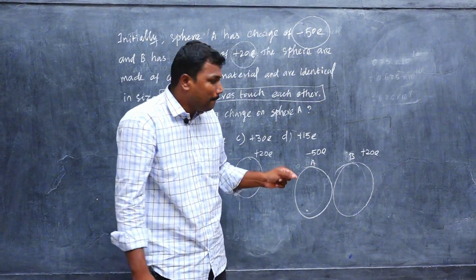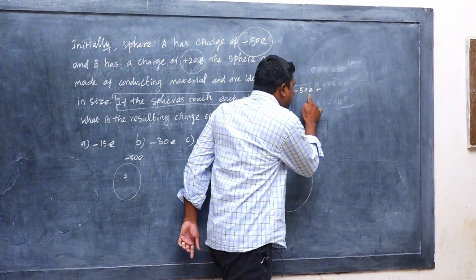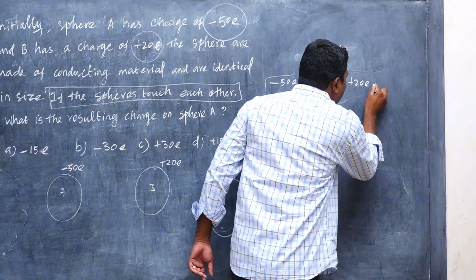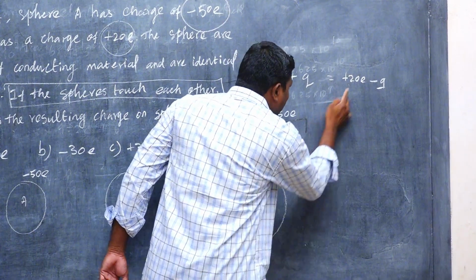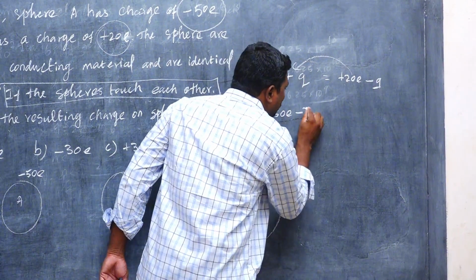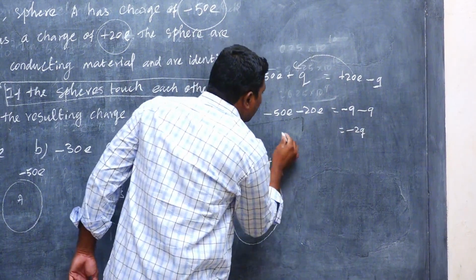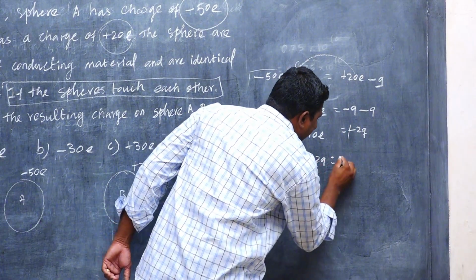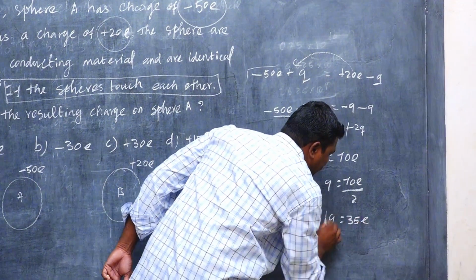The rule is already known: positive charge is nothing but loss of electrons, and negative charge is nothing but gain of electrons. So A becomes minus 50e plus Q, and B, which loses electrons, becomes plus 20e minus Q. The total charge is calculated: minus 50e plus 20e is equal to minus 2Q, and the total charge is minus 30e. So 2Q is equal to 70e, Q is equal to 70e divided by 2, and the answer is 35e. So this is the net charge.